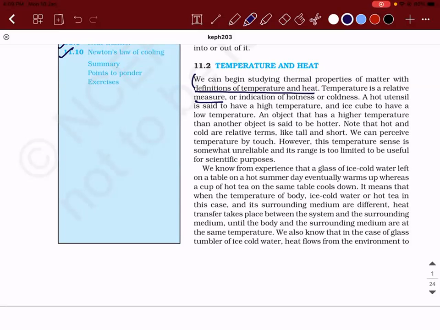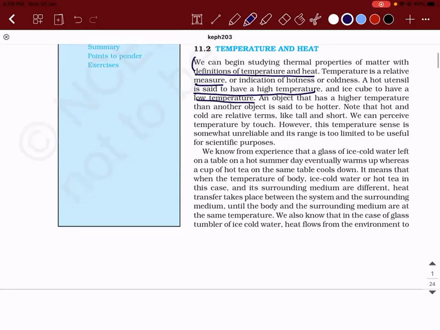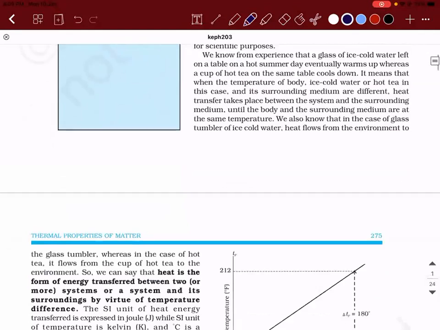If you have two objects in your hand, you're going to touch and tell which one is hot and which one is cold, on a comparative basis. When you take a hot utensil, it is said to have high temperature. An ice cube is said to be at lower temperature. An object that has higher temperature than another object is said to be hotter. Note that hot and cold are relative terms, like tall and short. These are very basic.